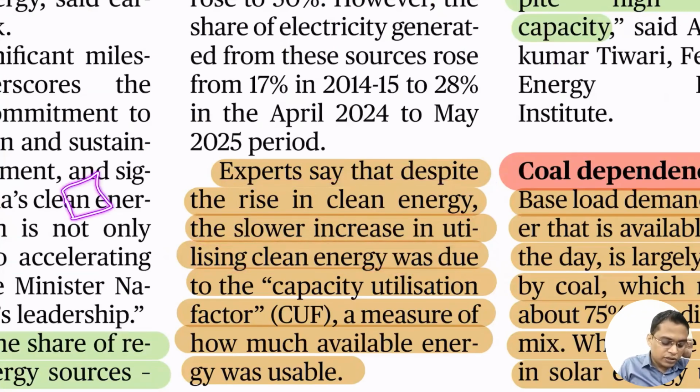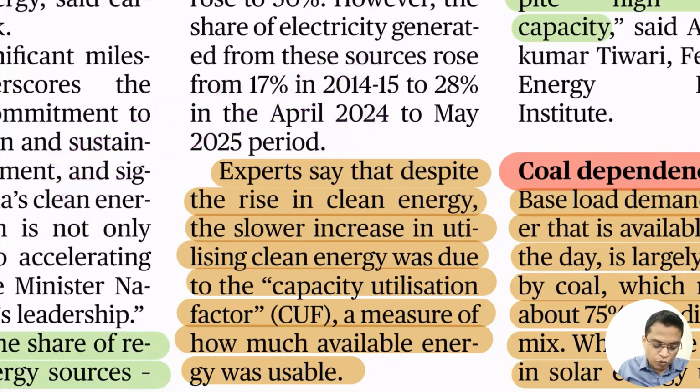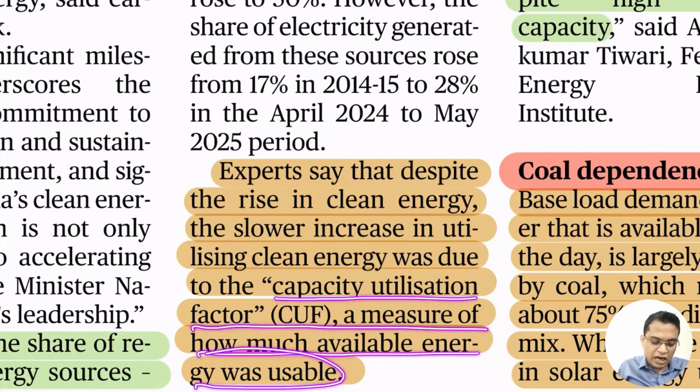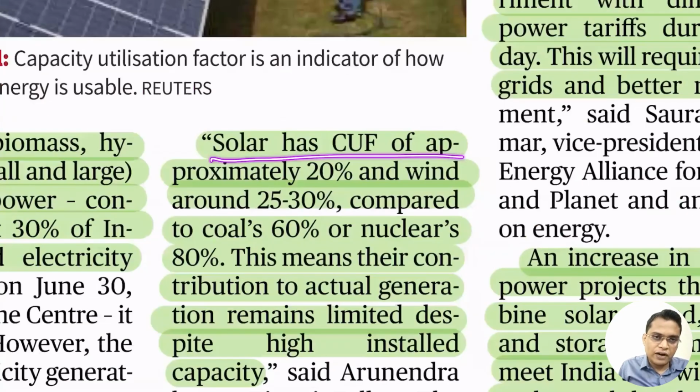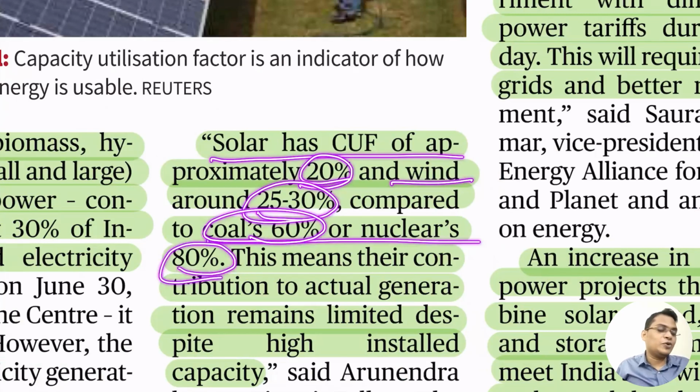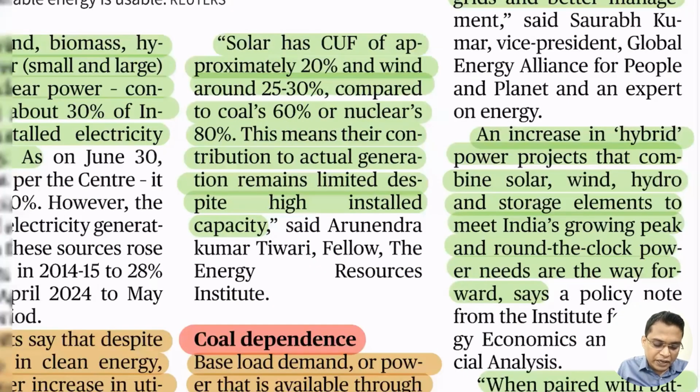Let's say there is a solar power plant with capacity 100 gigawatt, but it is not giving 100 gigawatt during daytime. It is giving around 30 gigawatt. Then we can say capacity utilization is only 30%. That is the main problem we are facing. The capacity utilization factor measures how much of the available capacity was usable. Solar has a capacity utilization factor of 20%, wind is 25 to 30%, compared to coal at 60% and nuclear at 80%. So you can understand the problem with our system, and still we are depending on coal.